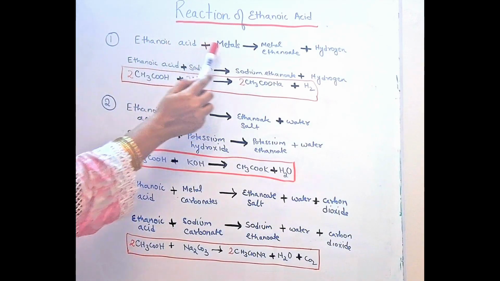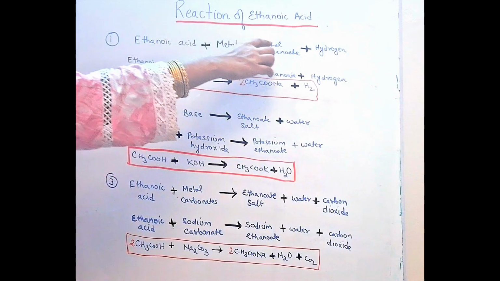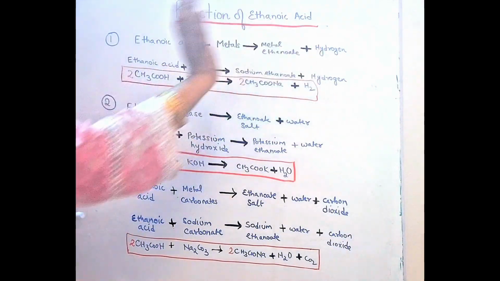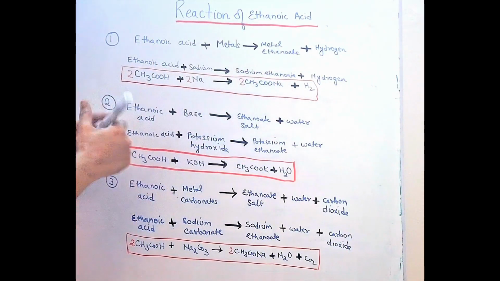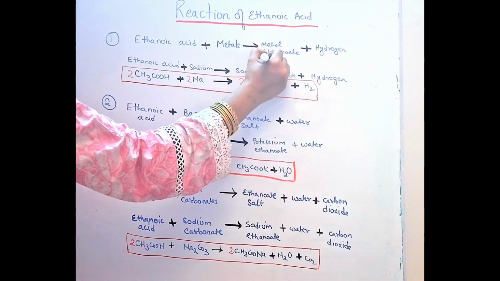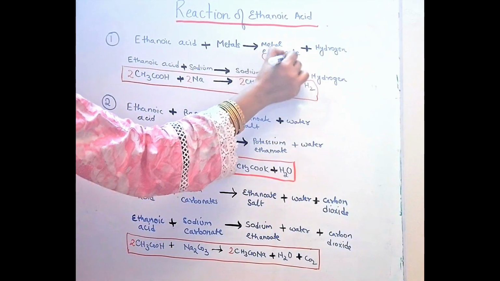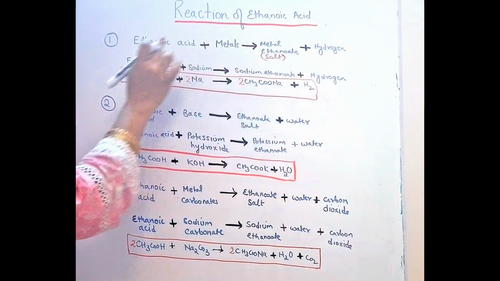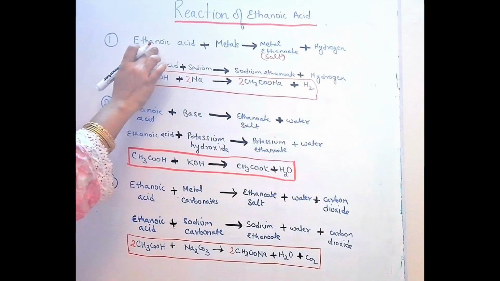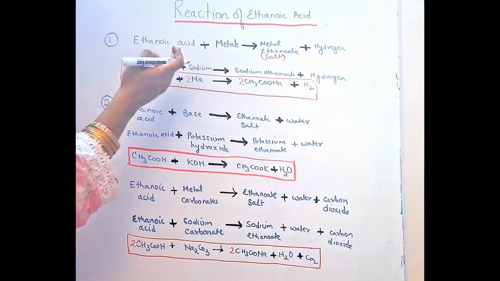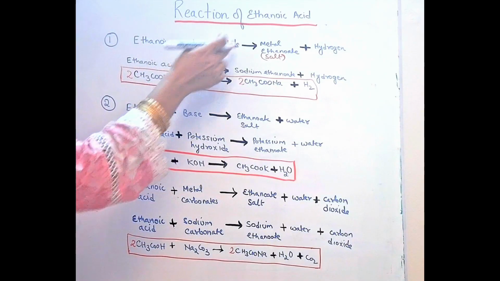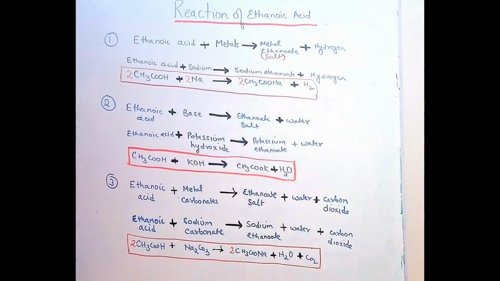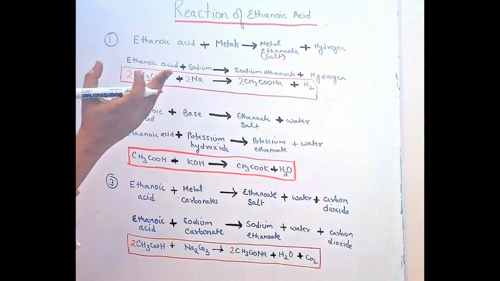Whenever ethanoic acid reacts with metal, the product is metal ethanoate and hydrogen. Now this metal ethanoate is a salt. Why am I writing ethanoate? Because I am dealing with ethanoic acid. If I react methanoic acid with a metal, then metal methanoate will be formed. So what are we discussing here?